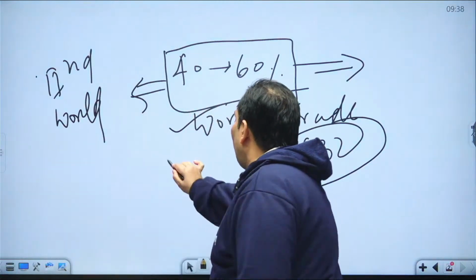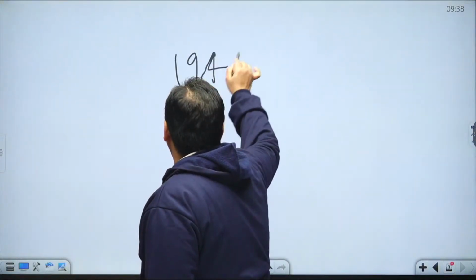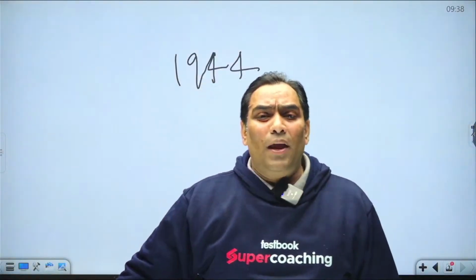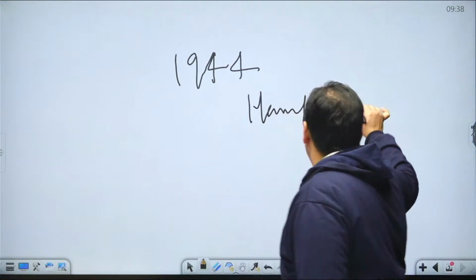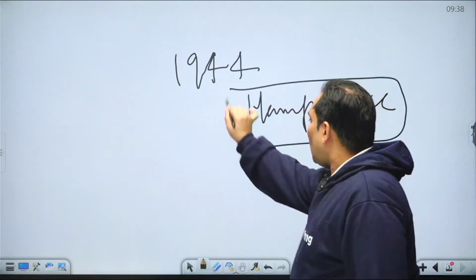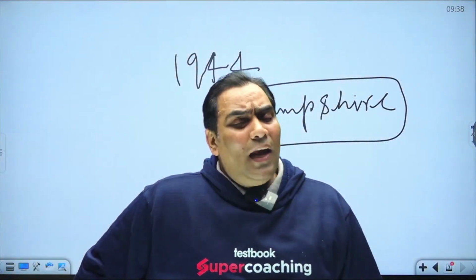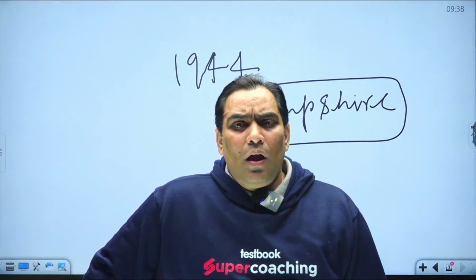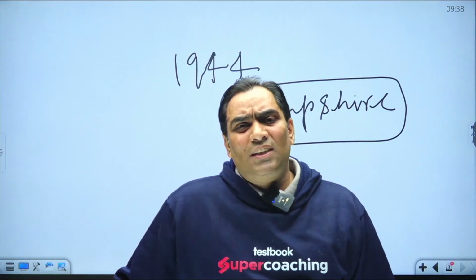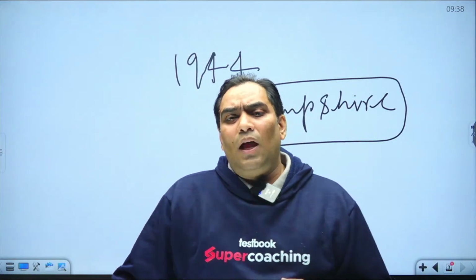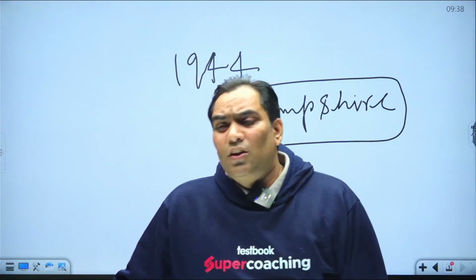So in 1944, as we discussed yesterday, the Bretton Woods Conference took place in Hampshire, USA. In that conference, it was decided that the world community at large would establish three institutions.